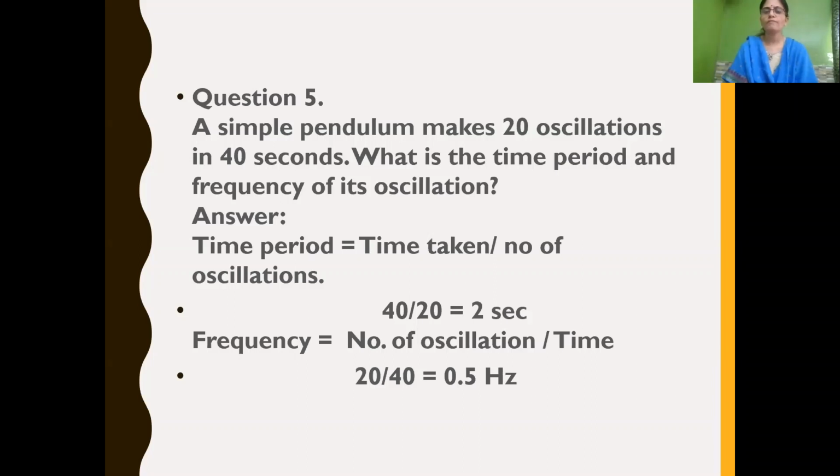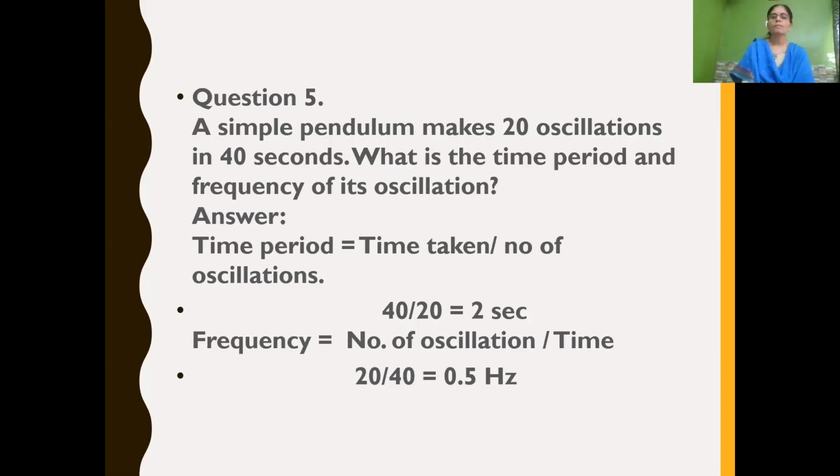And frequency, what is frequency? The number of oscillations in a given time is called frequency. So the number of oscillations is 20 upon the time given, which is 40. So it is 20 upon 40, you get 0.5. The unit of frequency is hertz, capital H, small z.